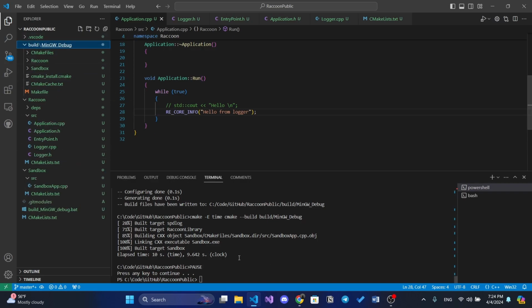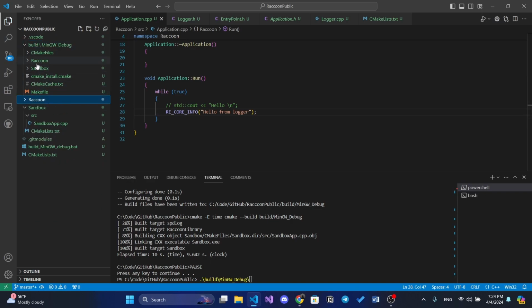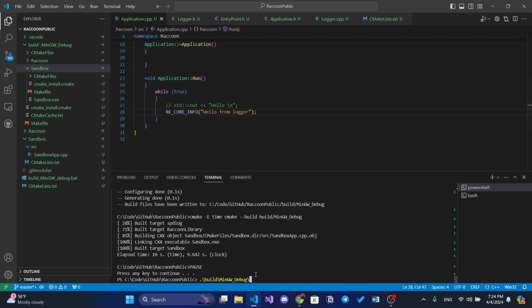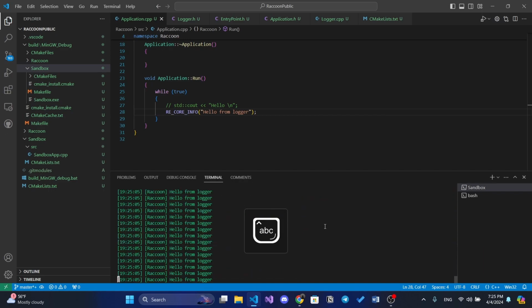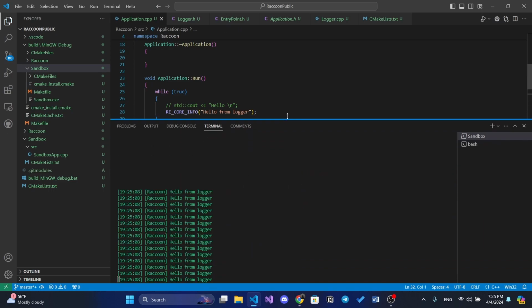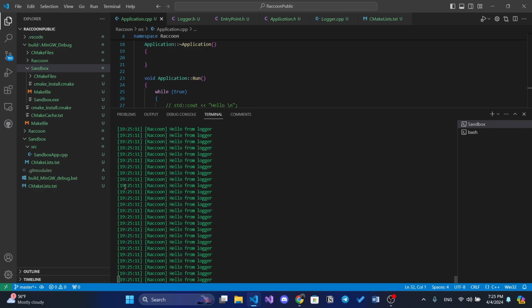Okay, so let's just go to build, build min debug. Then what do we have, like a bin folder? No, we don't. Okay, then where is our, oh, it's inside of sandbox. Okay, sandbox, and then what is the name? Sandbox exe. Yeah, okay. So as you can see, now we have these logs, and they show us a time, a name of a logger, and actually a message.